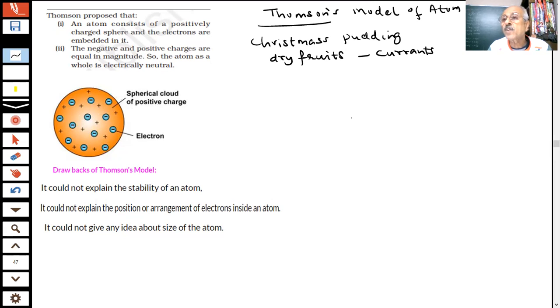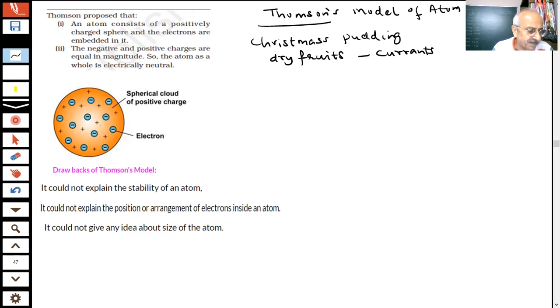Because the mass of the proton is 2000 times that of the electron. So it is just like the Christmas pudding. You put small dry fruits in the pudding. Electrons are like those small dry fruits, like currants, and the positive charge is distributed in the sphere. So he said, okay, this is a model of the atom, students.